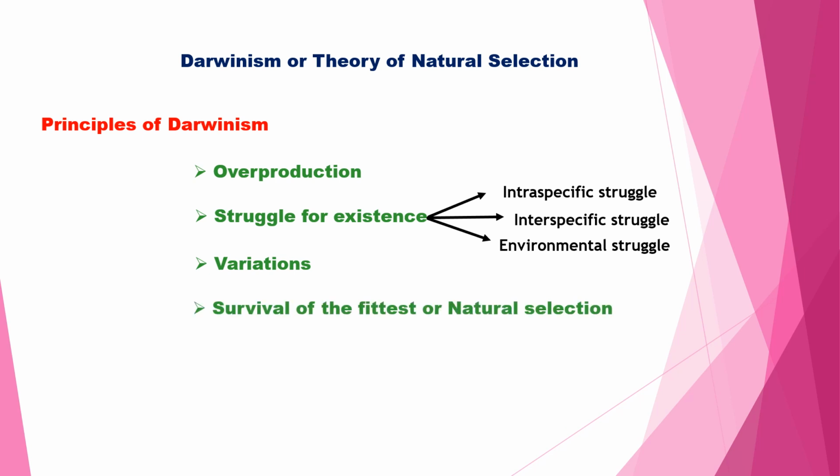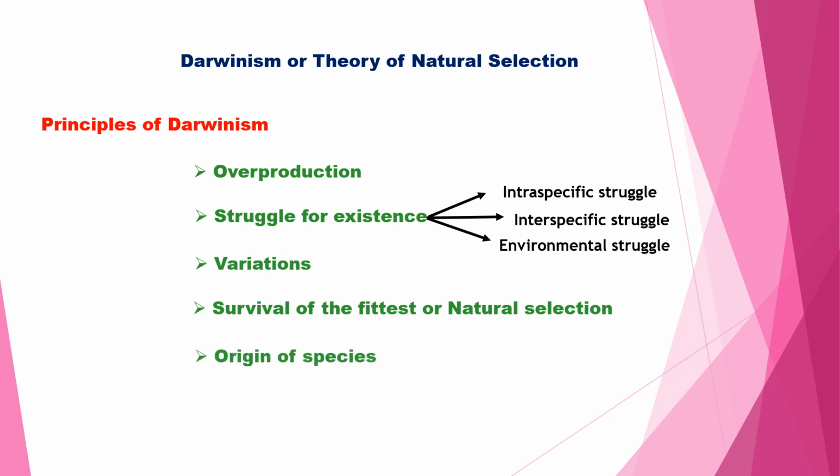The survival of the fittest is natural selection. Due to useful variation, after struggling for existence, the organism which overcomes the challenging situation survives and adapts to the surroundings. The organism fit for nature, that is natural selection.